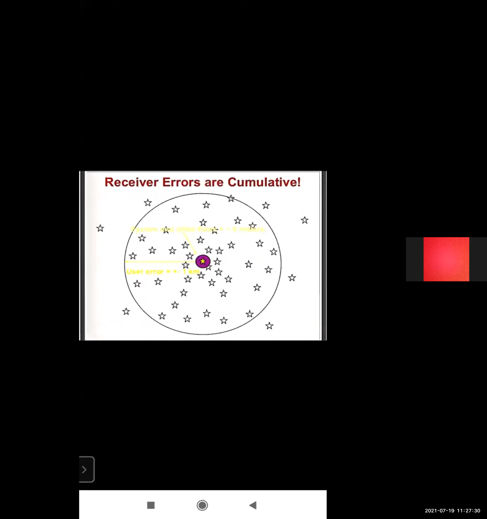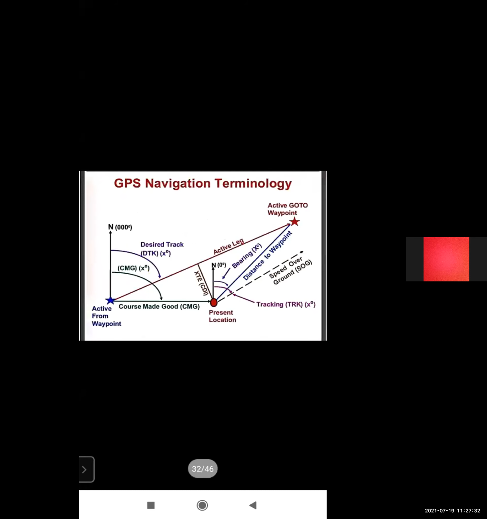GPS navigation terminology is shown by this diagram. On the basis of the flow lines in this diagram, GPS works. Here is the present location. From the present location, the active GOTO waypoint is connected.